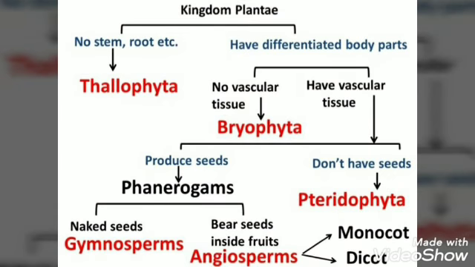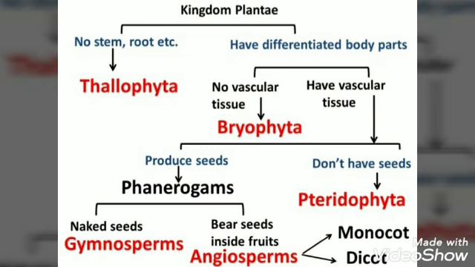Let us take a very quick revision. Now, the kingdom Plantae is first classified on the basis of whether the plant has stems, roots, leaves or not. If the plant has no stem or roots, then it will be placed in the group Thallophyta. But if they have these differentiated body parts, then they will be further classified on the basis of whether they have vascular tissues or not.